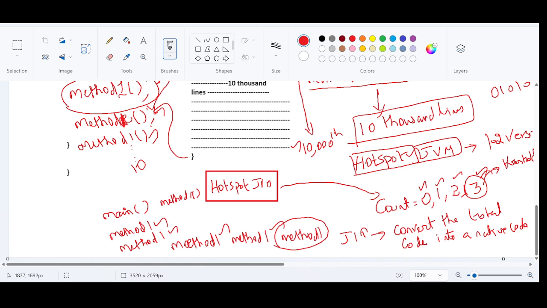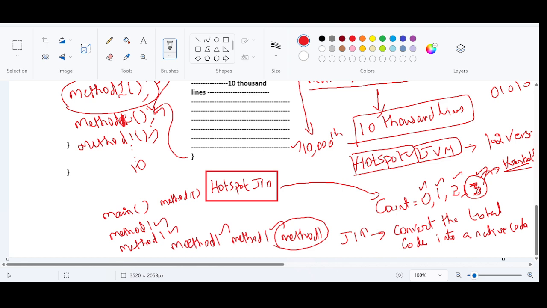Sorry about my handwriting. I will be giving the clear notes. Just try to understand, this is a threshold type. Threshold is a maximum, a kind of maximum count. When the threshold is reached, usually the threshold is 3. Sometimes it depends upon the JVM; for some JVMs the threshold can be 4 or 5. It varies from JVM to JVM. By default, it is going to be 3. As soon as the count reaches 3, it is the threshold count.